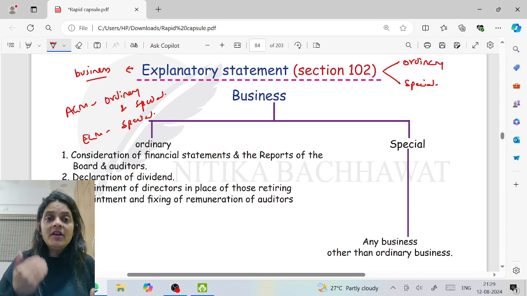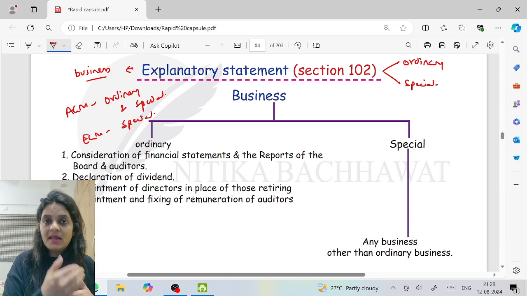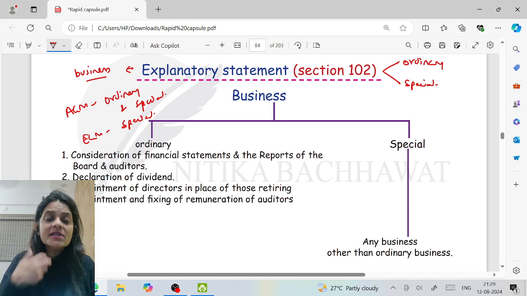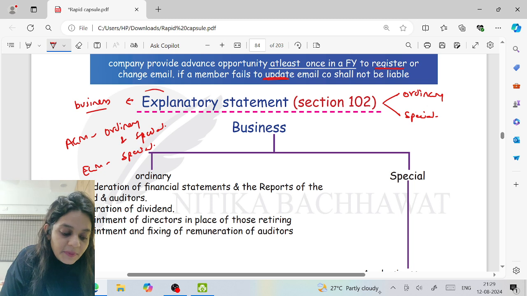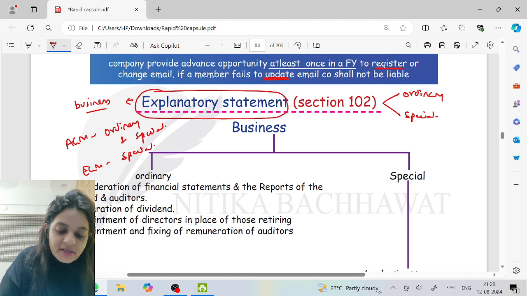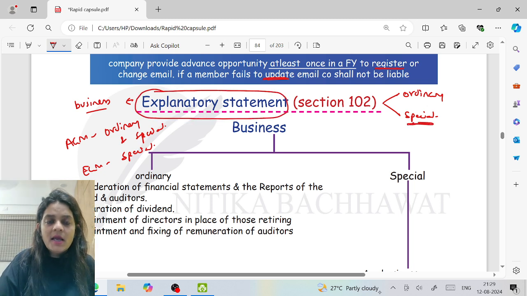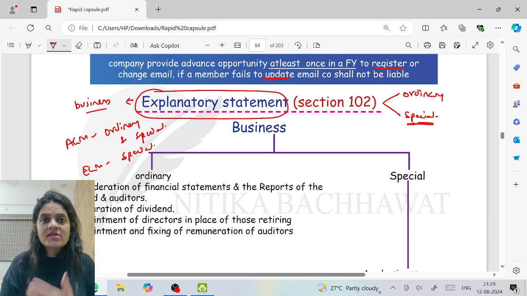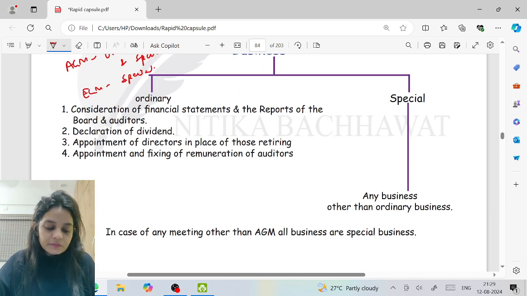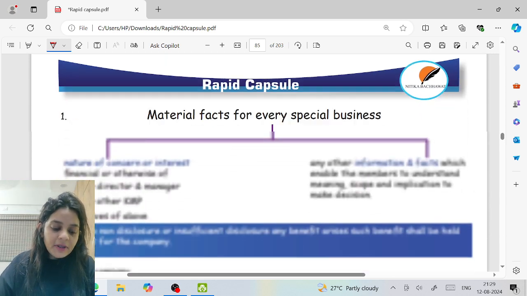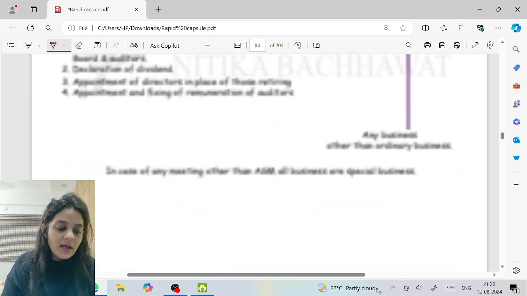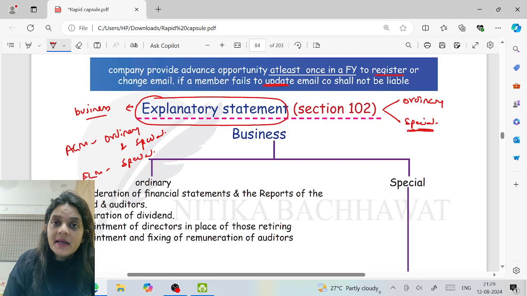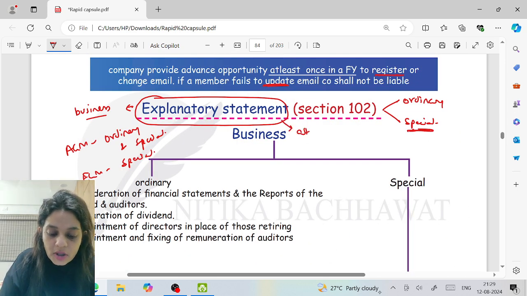Even if I conduct an ordinary business at the EGM, it becomes a special business because it is conducted in the EGM. Now, please always remember the explanatory statement is only for special business. We don't send an explanatory statement for ordinary business. It's only sent for special business. So if the company is calling a meeting and there is any special business, along with the notice it should also send an explanatory statement, so it is attached to the notice.